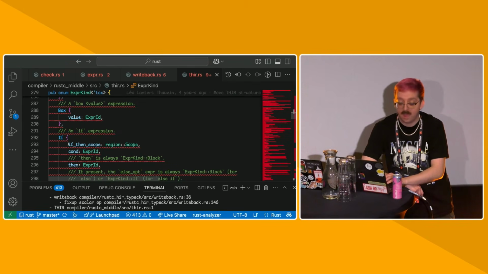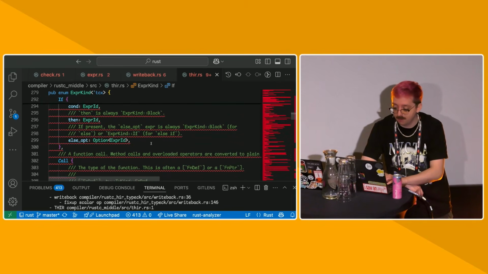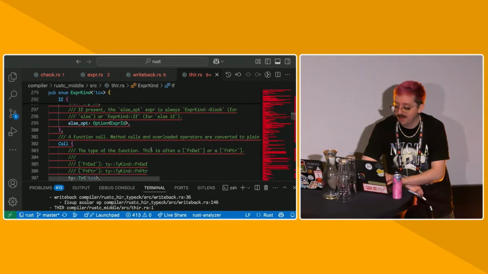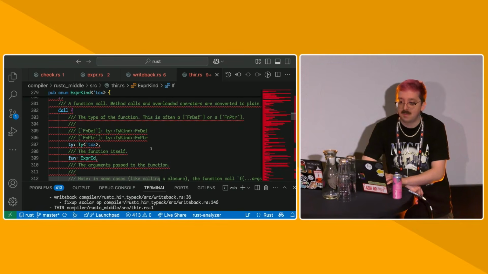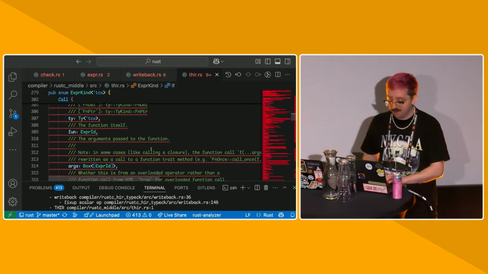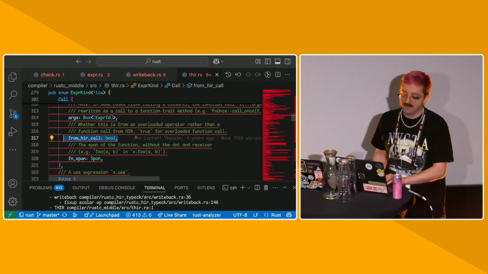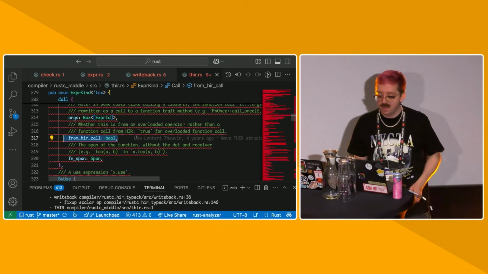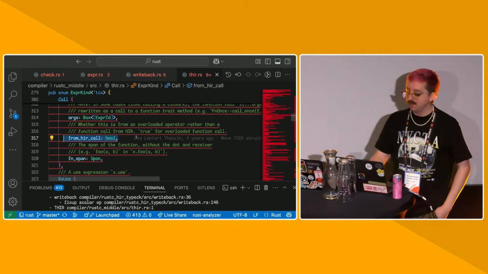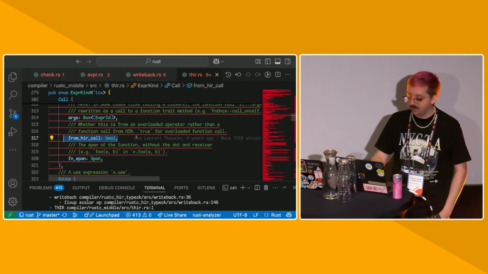We store extra information that we didn't have before, like scoping information, which is very important for MIR lowering. We simplify things like method calls so that every single call is the same kind of call. And we want to store some extra information, like does it come from an HIR call operator, does it come from something else, because we can lower different kinds of calls based off of things like derefs and stuff like that.